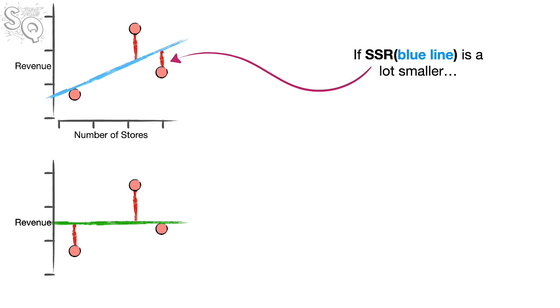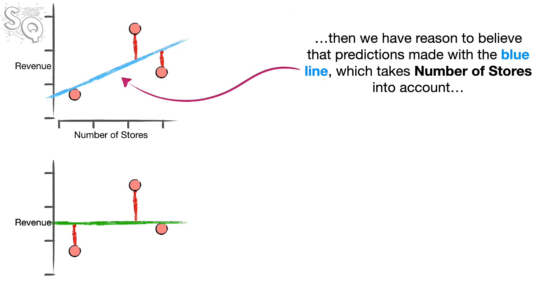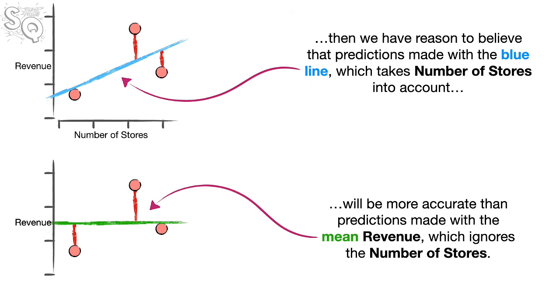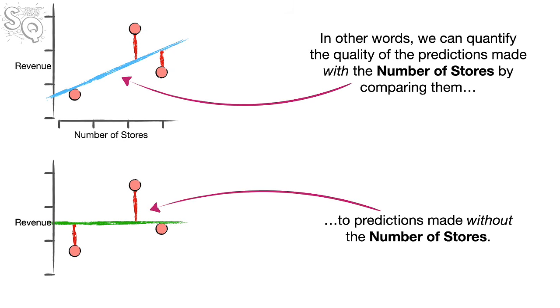If the sum of the squared residuals around the blue line is a lot smaller than the sum of the squared residuals around the mean, then we have reason to believe that predictions made with the blue line, which takes number of stores into account, will be more accurate than predictions made with the mean revenue, which ignores the number of stores. In other words, we can quantify the quality of the predictions made with the number of stores by comparing them to predictions made without the number of stores.